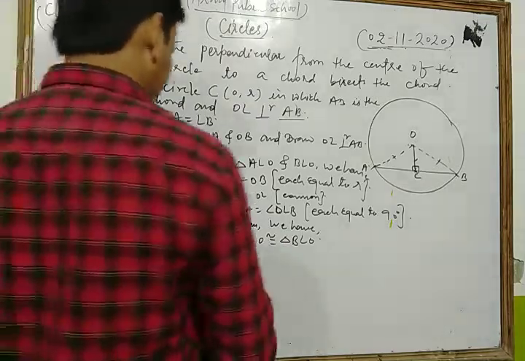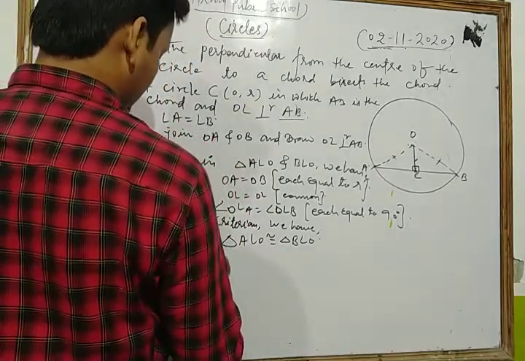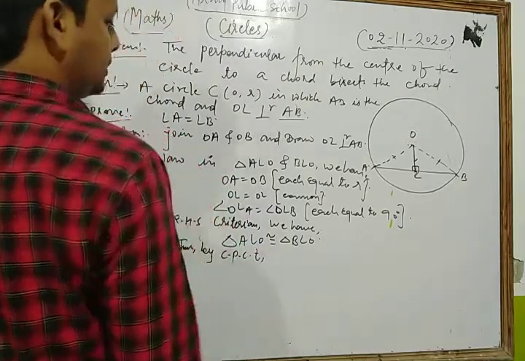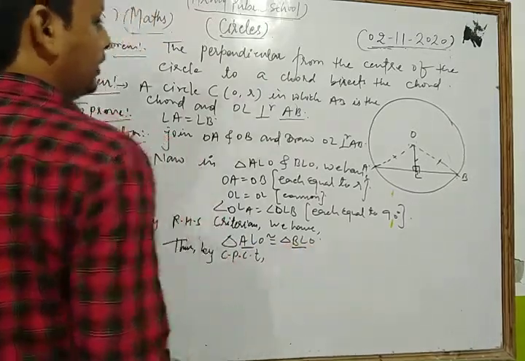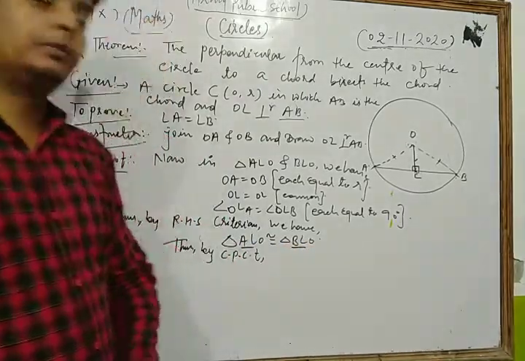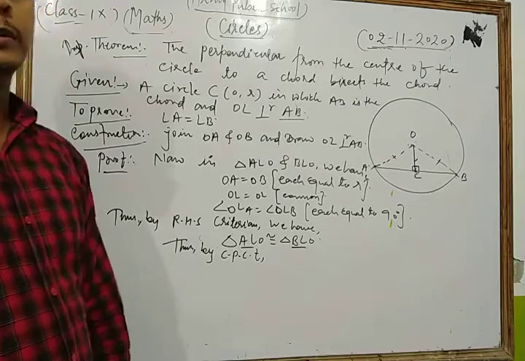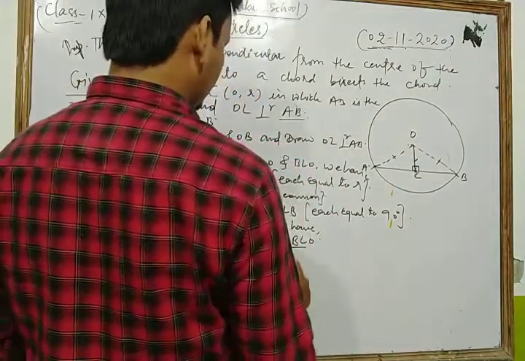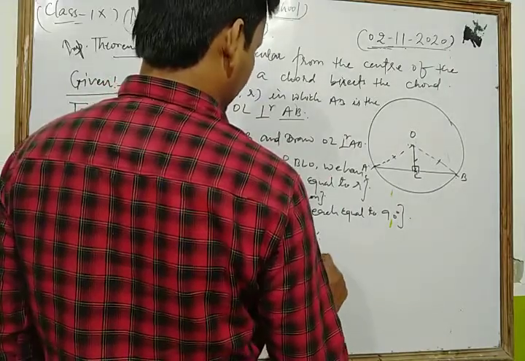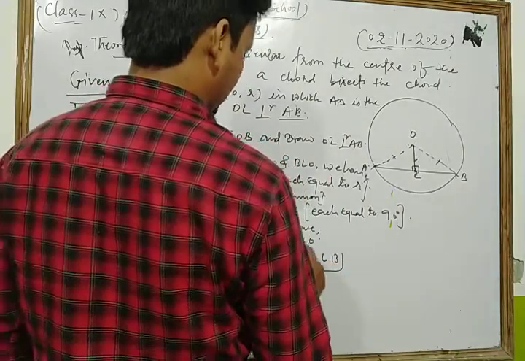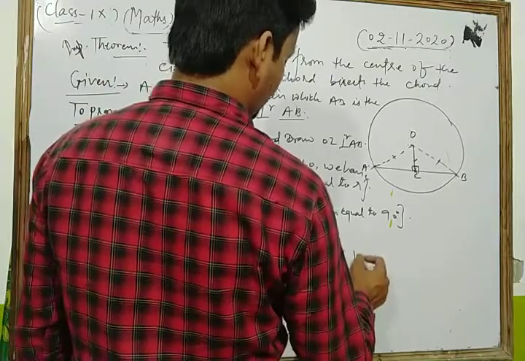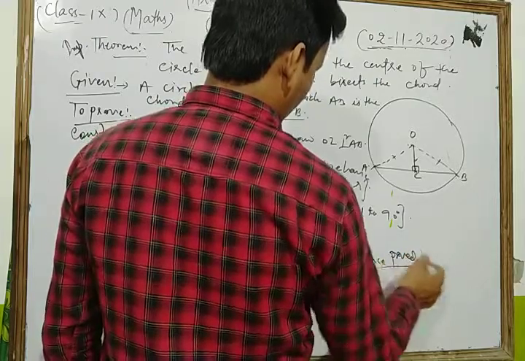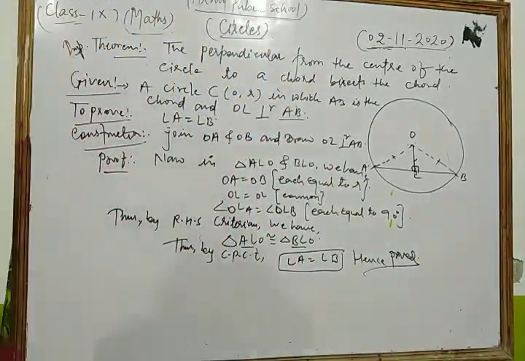Thus by CPCT, AL is equal to BL. What is the concept of CPCT? Corresponding parts of congruent triangles are equal. So we have LA equal to LB. Hence proved.